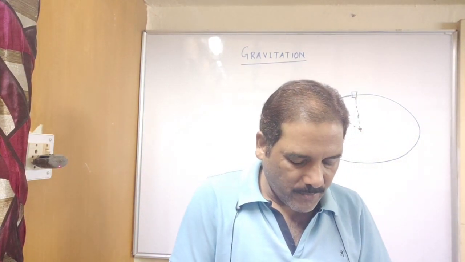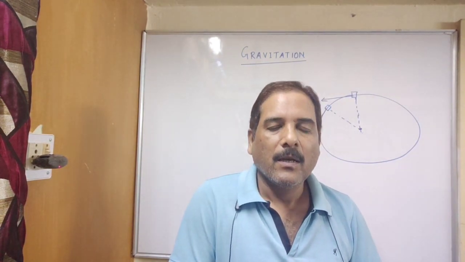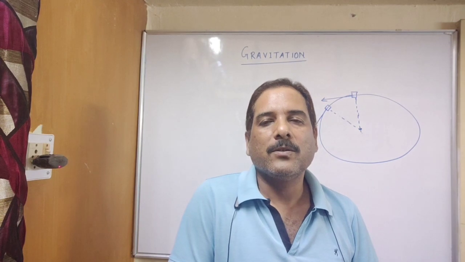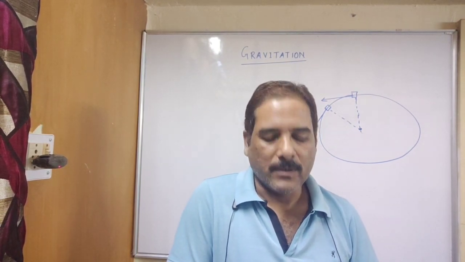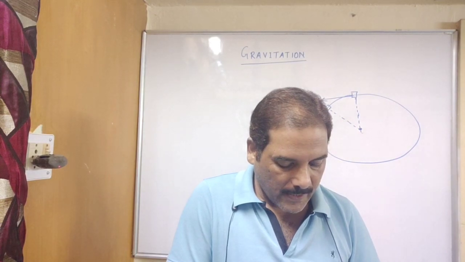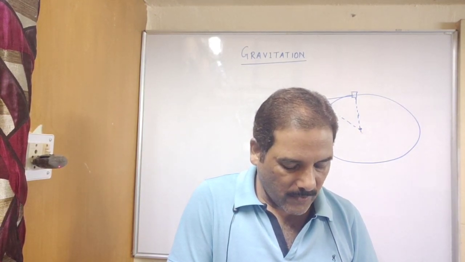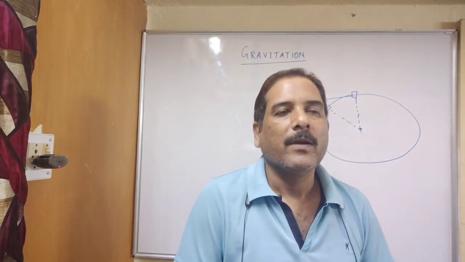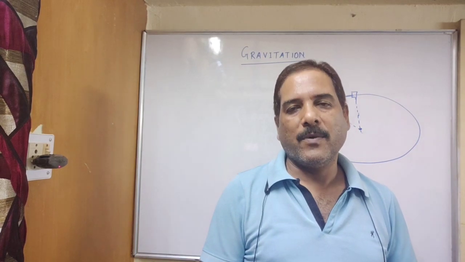The motion of the moon around the earth is due to centripetal force. The moon is also revolving around the earth due to centripetal force. The centripetal force is provided by the force of attraction of the earth. So, who provides this centripetal force? The earth is responsible.